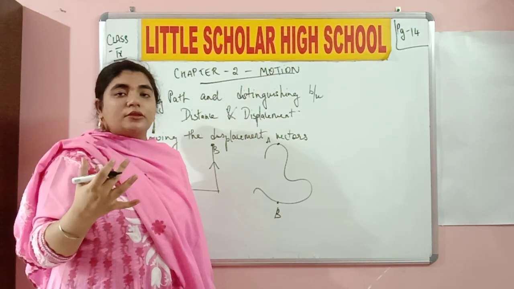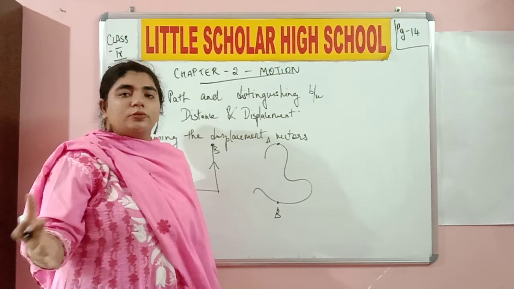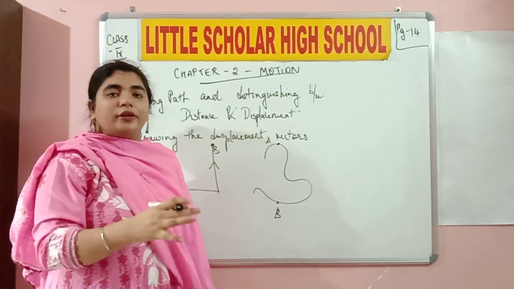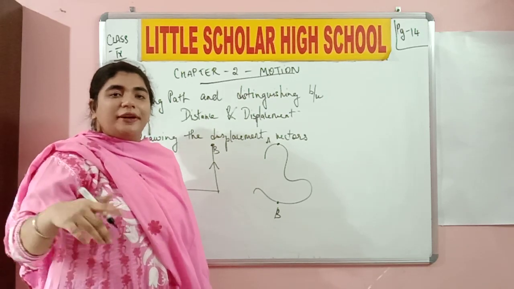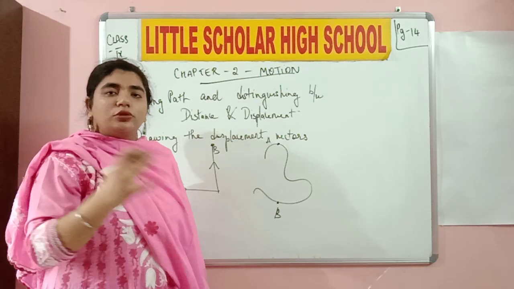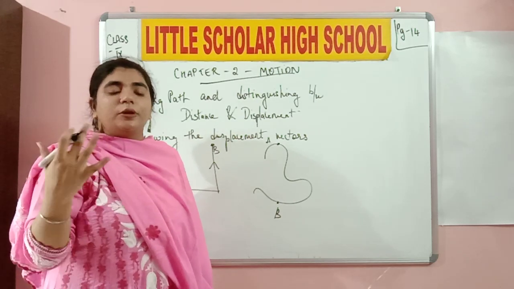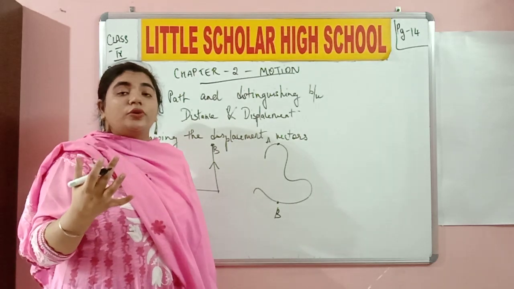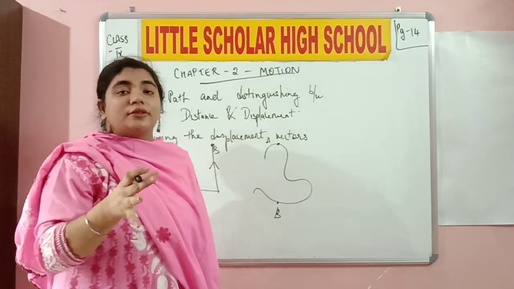So what do you mean by distance? Distance is the length traveled by a certain object or a certain person from point A to point B, irrespective of any direction. Definitely in distance you know the magnitude but not the direction. What do you mean by magnitude? How much you have traveled. Now, what do you mean by displacement? It is the shortest distance traveled.